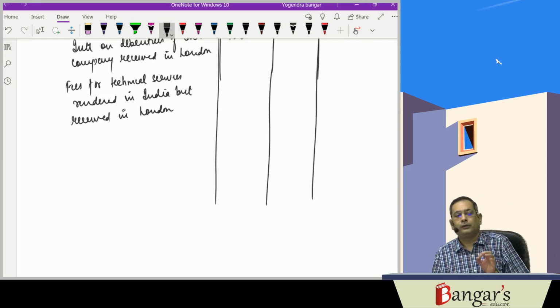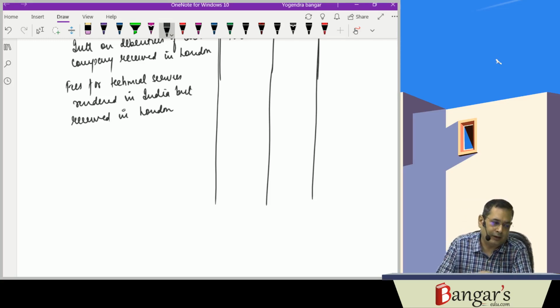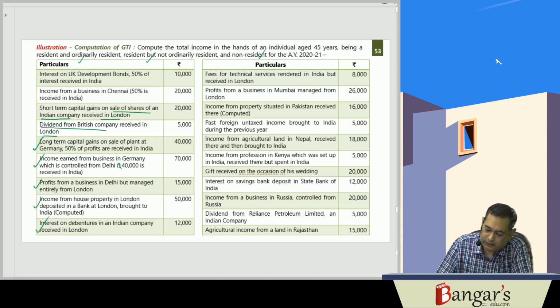Now here, since the technical services are rendered in India, the income is regarded as deemed to accrue or arise in India. So it is 8,000. It will be taxable in all the three cases.